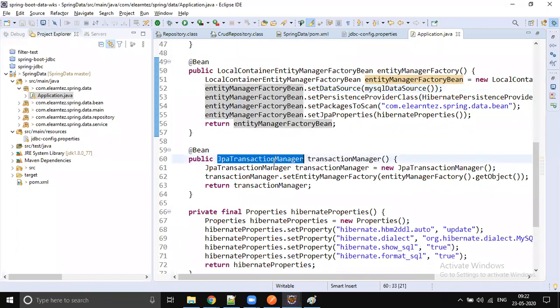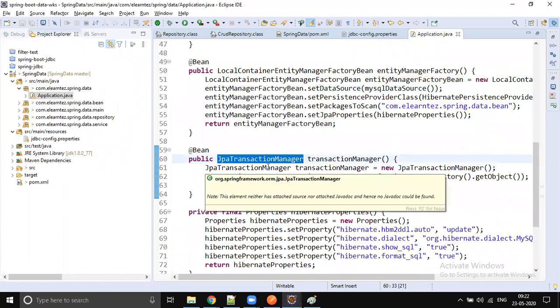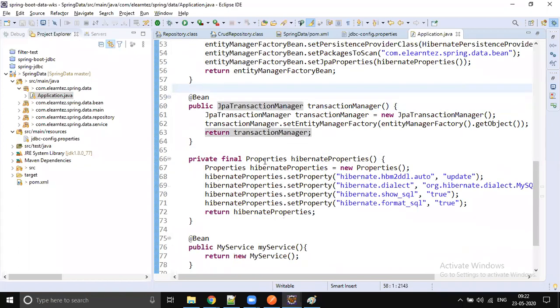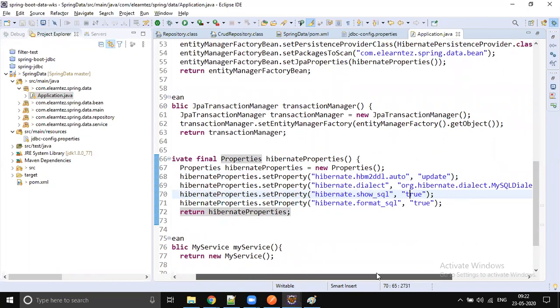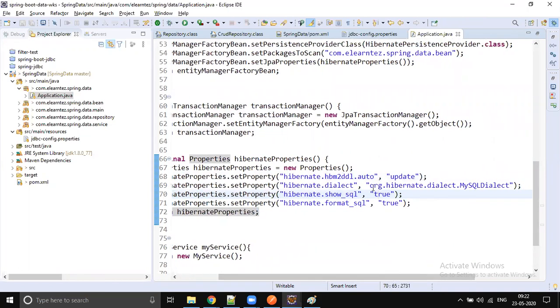Next, the transaction manager is going to be taken care of by the JpaTransactionManager. And then there are the properties, some Hibernate configuration, right? We will discuss what this DDL auto and all is. For now, show SQL means the query will be printed on the console. Format SQL means it will be printed in a formatted manner. One very important thing which we need to configure is the dialect, right? So, dialect.